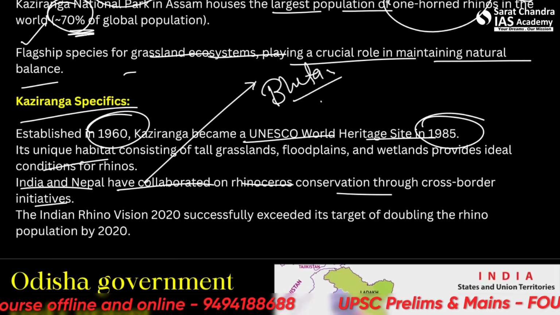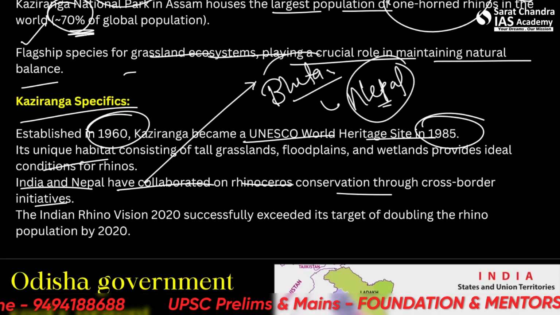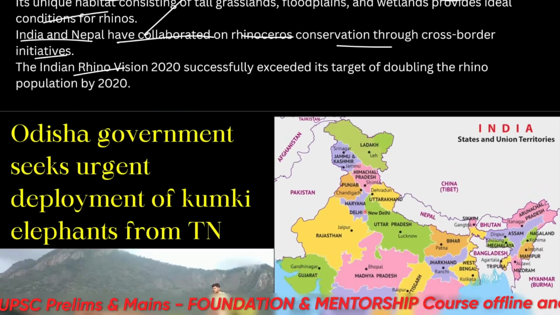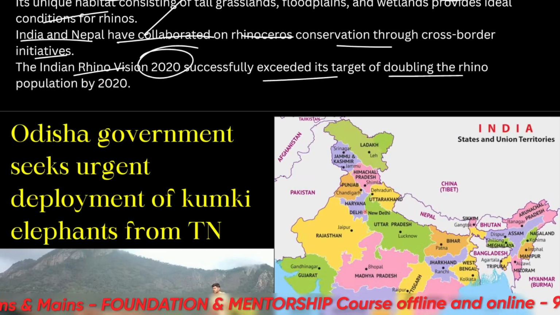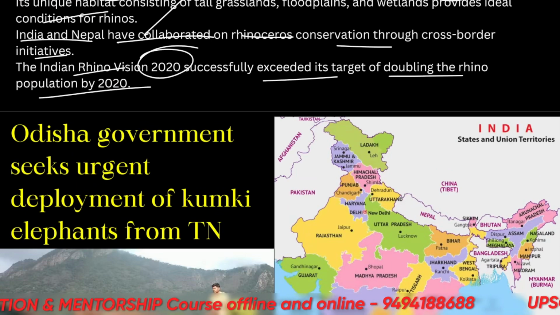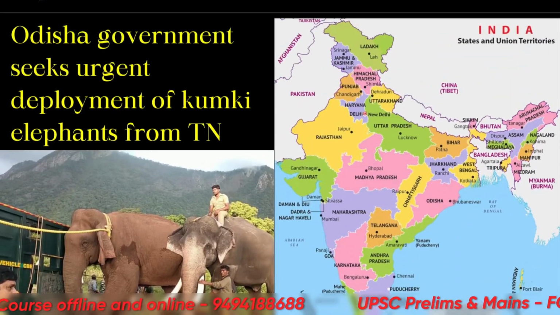We are talking about Assam and Nepal. Alright, not Bhutan, please remember, which is closer to Assam. The Indian Rhino Vision 2020 successfully exceeded its target of doubling the rhino population by 2020. Please remember Assam and Nepal, not Bhutan. Alright, it goes against common sense a bit, but it's what it is. Alright, let's see the next news.